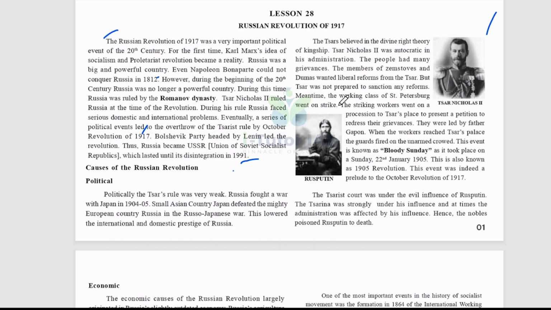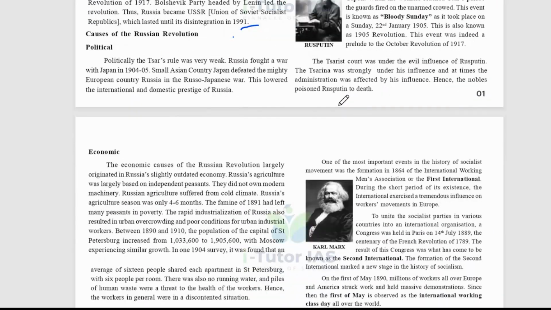So this is the background of the political causes. The Tsarist court was under the evil influence of Rasputin, and the Tsarina was strongly under his influence, and at that time the administration was affected by his influence. Hence the nobles poisoned Rasputin to death.